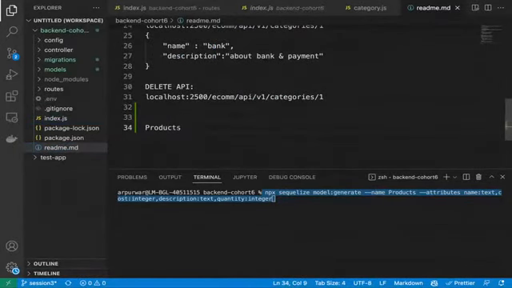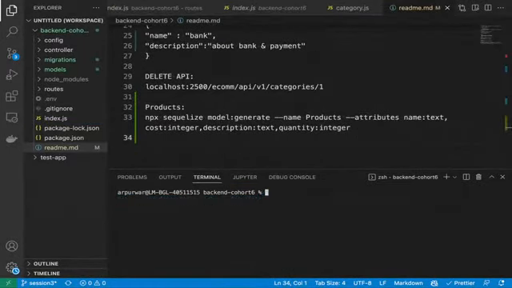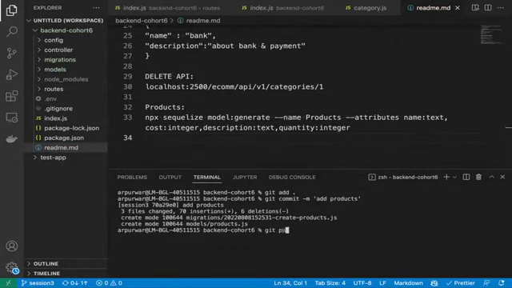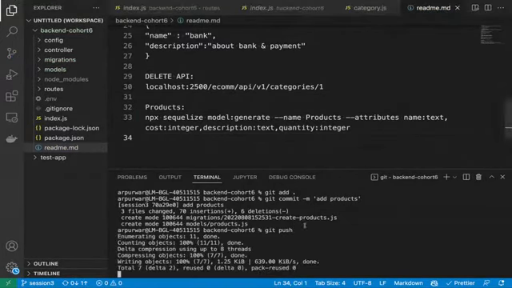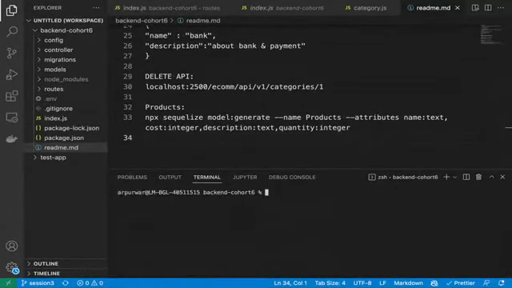Products. Yeah. Sorry. Let me push this change. Let me just turn off the charger, guys. 1 minute. Yeah. So now all the changes will be in the Git.